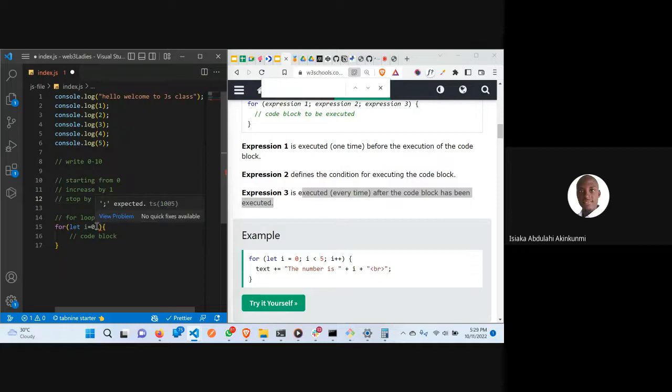So let i, if our i is less than or equal to 10, i less than or equal to 10 means 1 to 10.